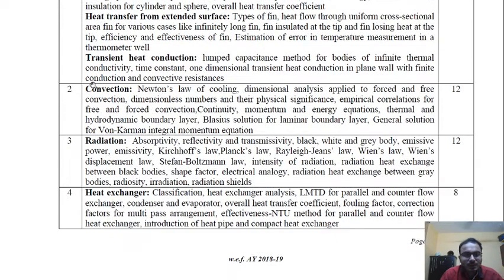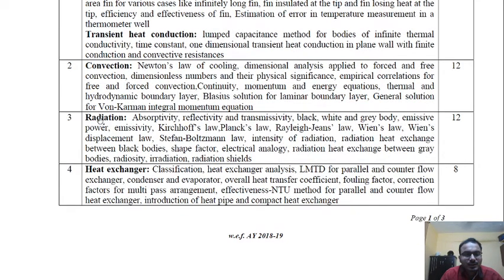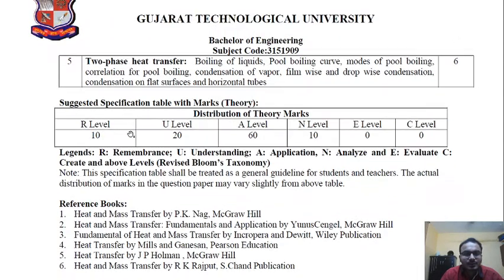Okay, so after that we are going into convection. And hopefully once we finish convection, rather than going into radiation, we will move forward with the 4th chapter, which is heat exchanger. And once we finish heat exchanger, then we will start radiation, and after that we will see our last topic, that is 2-phase heat transfer.